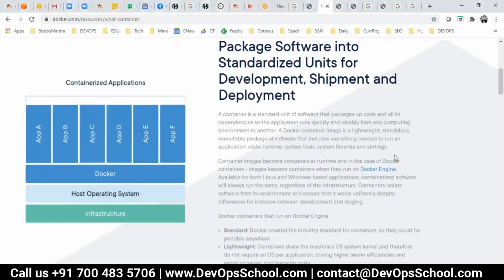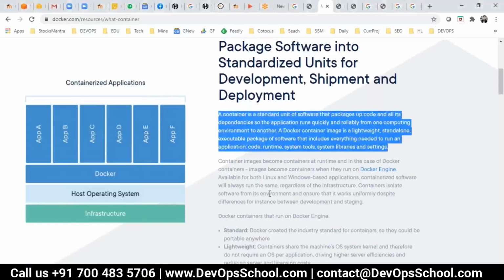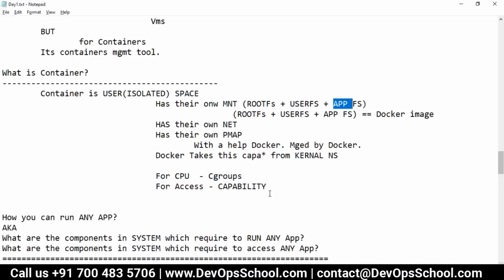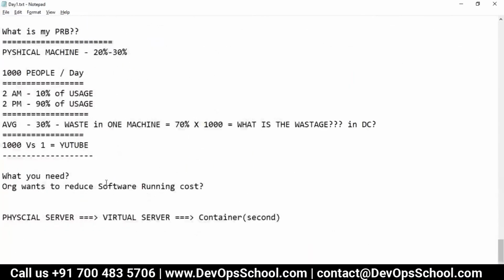Are you understanding this, guys? So guys, this is Docker, this is a container. Anyone who has a confusion, please ask me your questions.